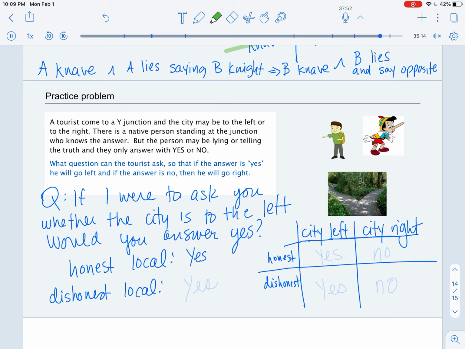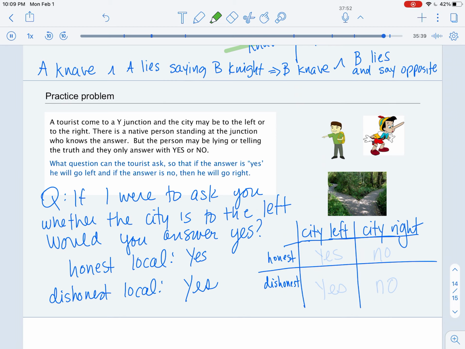But if we were to ask the local what the local would tell us, and the local would tell us no, then when we ask, would you answer yes, the local would have to answer yes. Because it would say no, but since the local lies, they would just negate the answer.